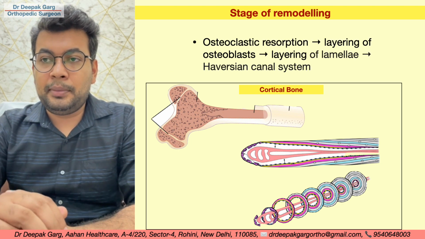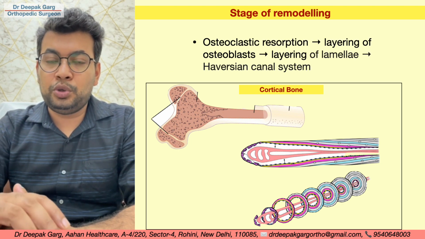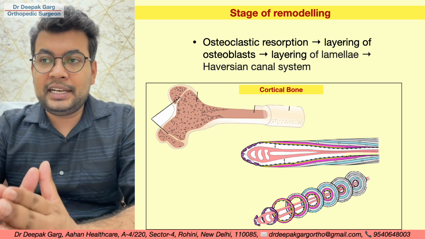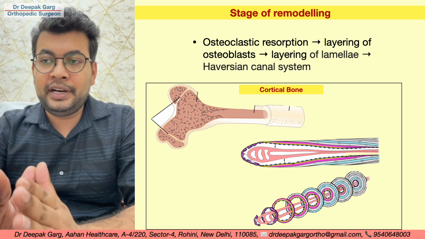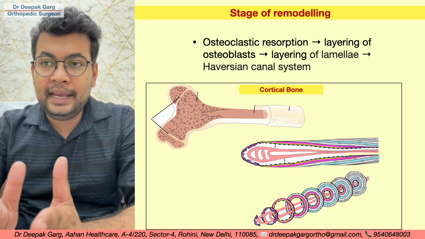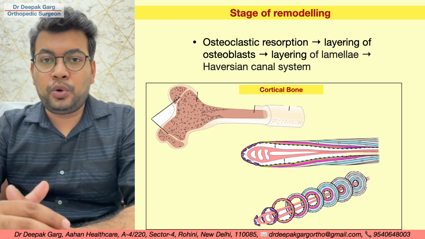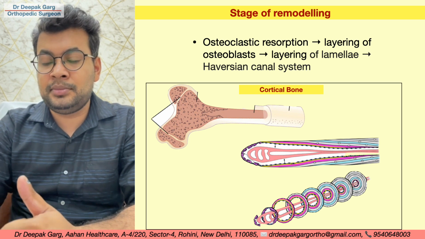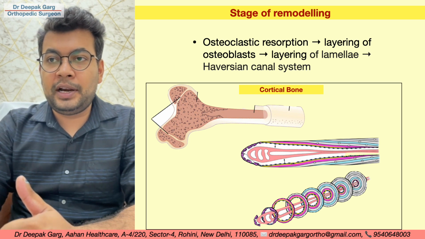So if we talk about the stages of remodeling, first there is osteoclast resorption of the bone, then layering by the osteoblast. That means osteoblasts will come, produce osteoid, and lead to the layering of lamellae, and then the blood vessels grow in the center and lead to the formation of the Haversian canal system. So this is the stage of remodeling.